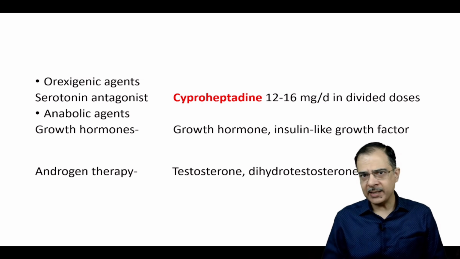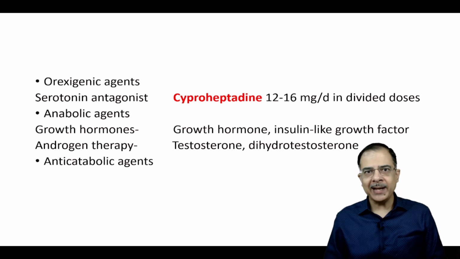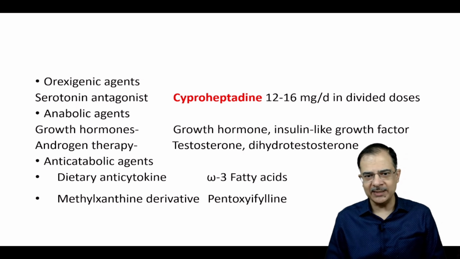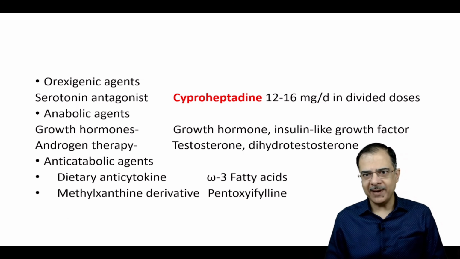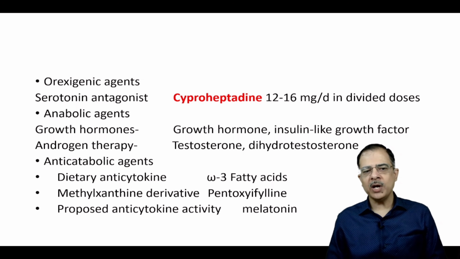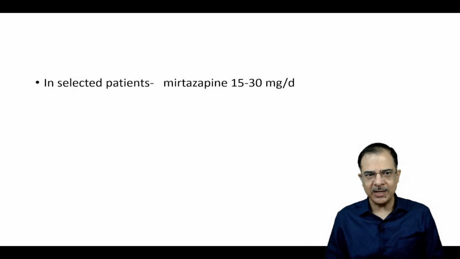Anabolic agents, these are experimental agents not approved till now, like growth hormones or androgen therapy. Anti-catabolic agents can be given, like dietary anti-cytokines like omega-3 fatty acids, or it can be pentoxifylline, but still in the experimental stages, or anti-cytokine activity of melatonin. It can be given in 3 milligram or 5 milligram strength.